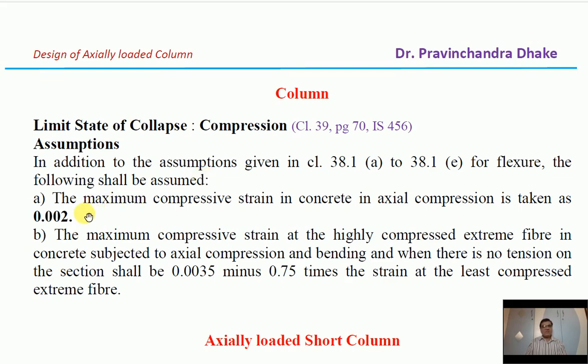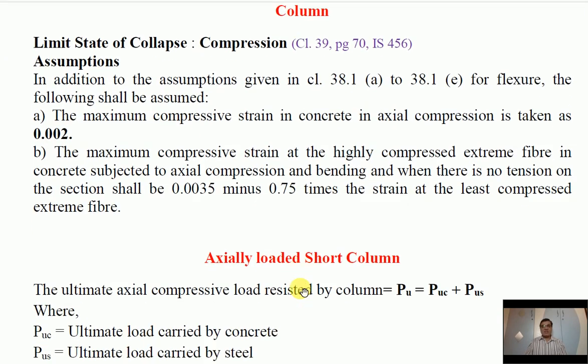The first one, the maximum compressive strain in concrete in axial compression is taken as 0.002, and the second one, the maximum compressive strain at a highly compressed extreme fiber in the concrete subjected to axial compression and bending, and when there is no tension on the section, shall be 0.0035 minus 0.75 times the strain at the least compressed extreme fiber. Now, based on these two assumptions, the equations are given for the design of column.